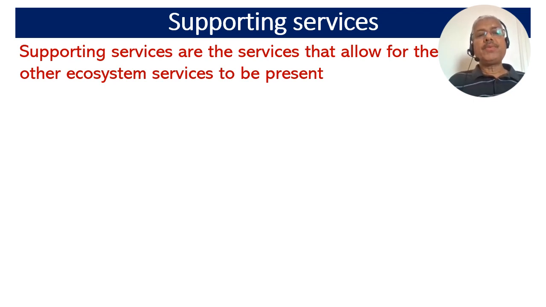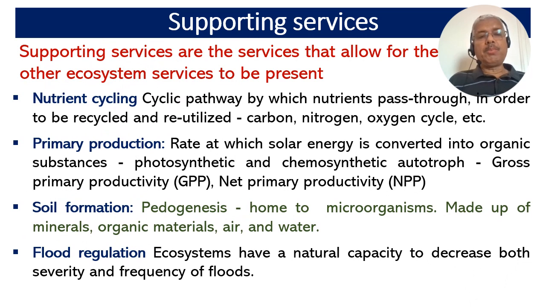Supporting services. They are the services that allow for the other ecosystem services to be present. They have an indirect impact on humans and last over a long period of time. For example, nutrient cycling. A nutrient cycle is defined as the cyclic pathway by which the nutrients pass through in order to be recycled and reutilized. The pathway comprises cells, organisms, community, and ecosystem.